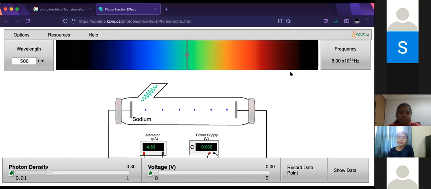Yes. So that is important point number 1: for any metal, a minimum energy has to be given for the photoelectric effect to occur. That particular minimum energy is called the work function.